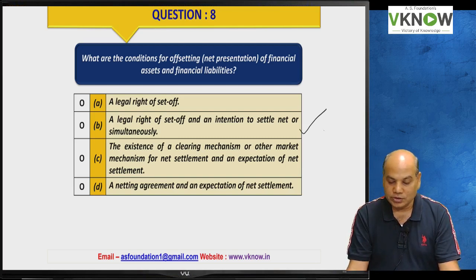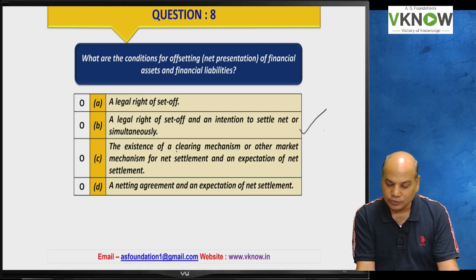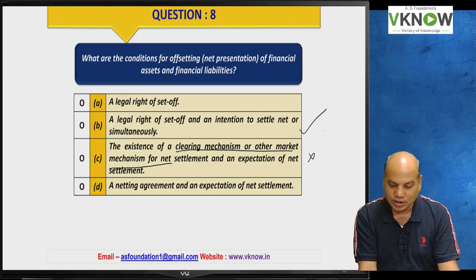B, the existence of a clearing mechanism or other market mechanism for net settlement and an expectation of net settlement. I don't know where they got this idea of a clearing mechanism or market mechanism. Ram has to pay Shyam, Shyam has to pay Ram. Why do we need a clearing mechanism? Next, a netting agreement and an expectation of net settlement.